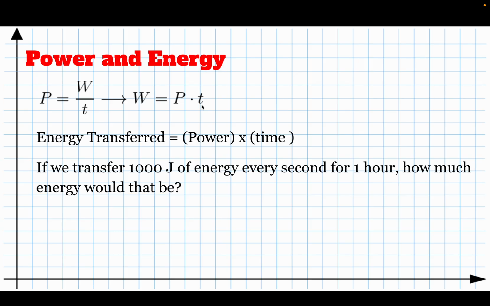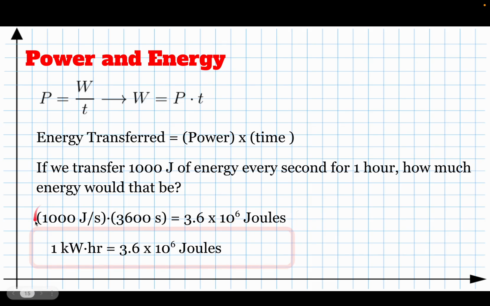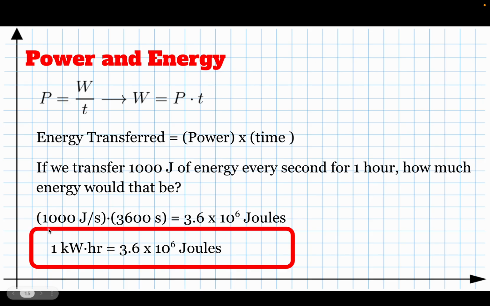That means that if we transfer 1,000 joules of energy every second, that's 1,000 watts, and we do it for an entire hour, how much energy would that be? Well, 1,000 joules every second times 3,600 seconds would be 3.6 million joules. This 3.6 million joules is what we call a kilowatt hour. So 1,000 joules per second is a kilowatt, and 3,600 seconds is an hour. So 1 kilowatt hour is 3.6 times 10 to the 6 joules.